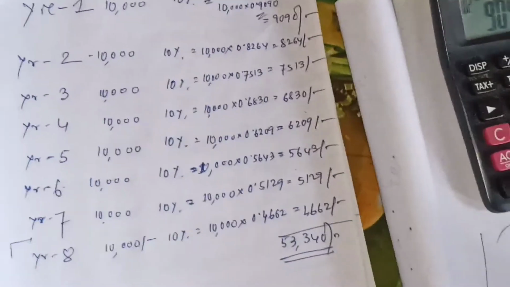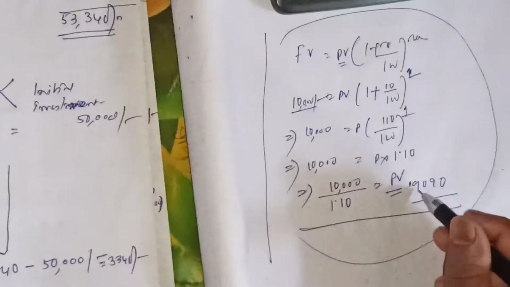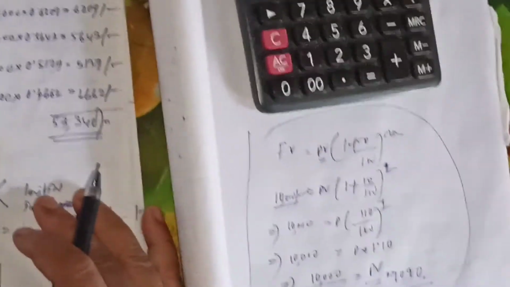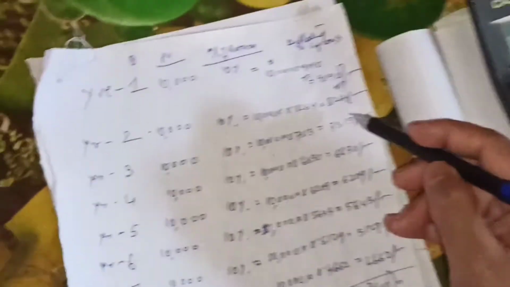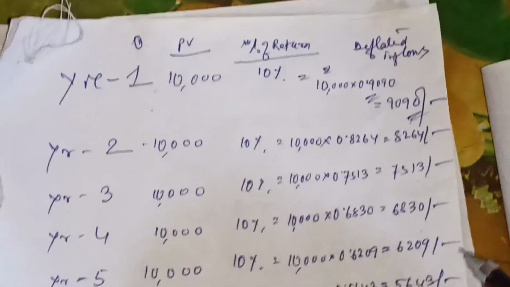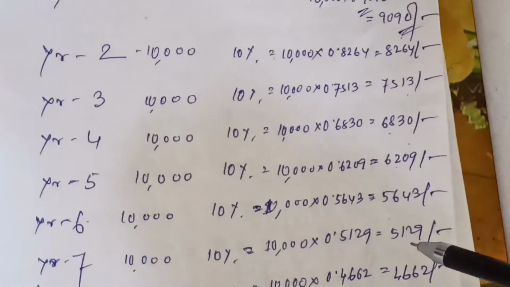Now, in the same way, if you do it from 1 to 8 years, suppose our project is for a period of 8 years, we will notice that in the first year the discounted value of 10,000 is 9090. In the second year, the discounted value will be 8264. In the third year it will be 7513, then 6830, 6209.